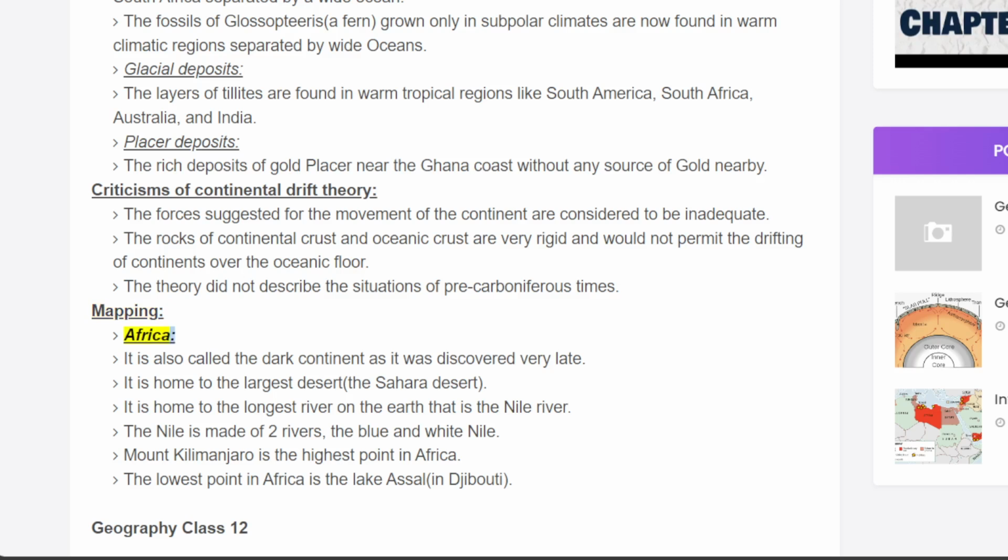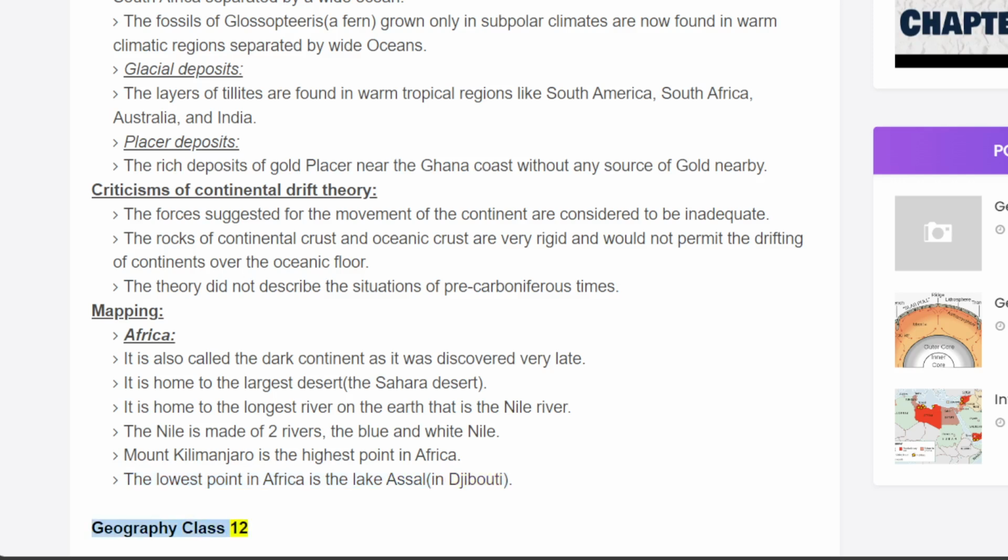Mapping. Africa. It is also called the Dark Continent as it was discovered very late. It is home to the largest hot desert, the Sahara Desert. It is home to the longest river on the earth, that is the Nile River. The Nile is made of two rivers, the Blue and White Nile. Mount Kilimanjaro is the highest point in Africa. The lowest point in Africa is Lake Assal, in Djibouti.